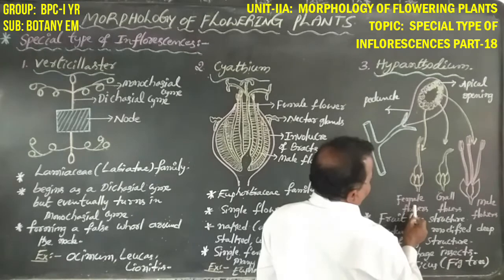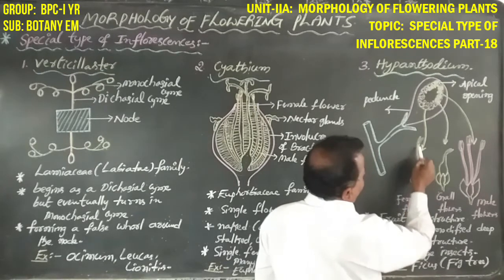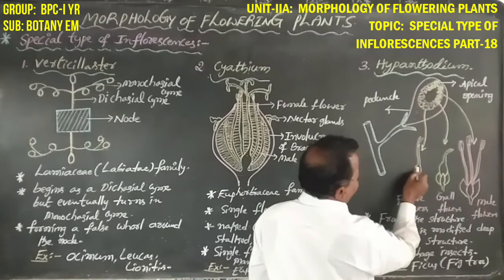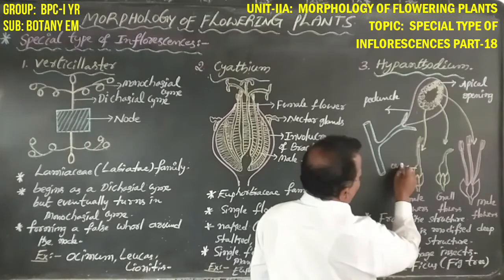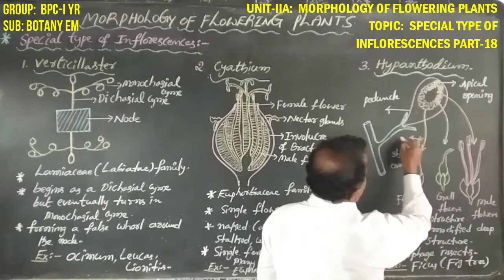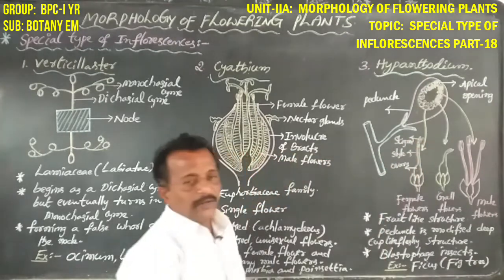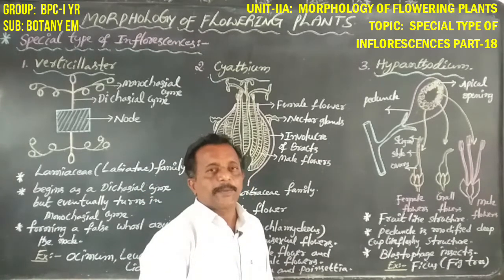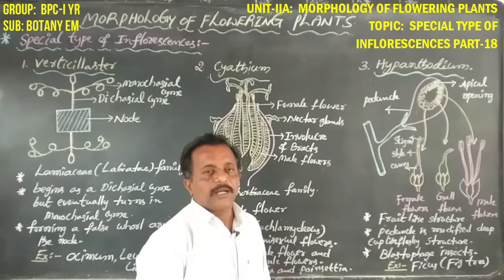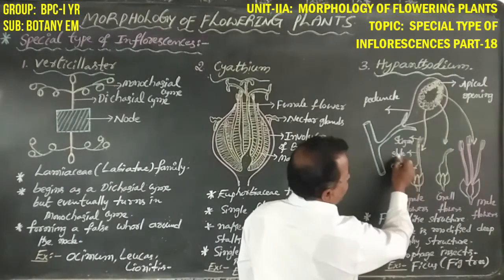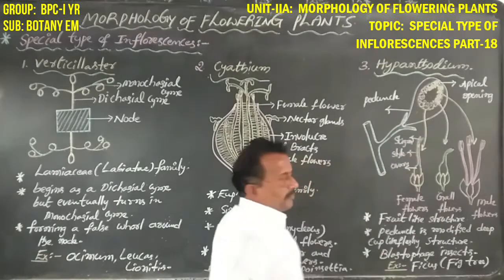Dear students, this is a female flower. A female flower consists of ovary, style, and stigma. Female flowers are also known as gynoecium, carpel, or pistil. The carpel of the gynoecium consists of three parts, namely first the ovary, second the style, third the stigma.